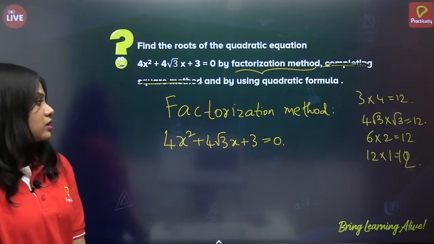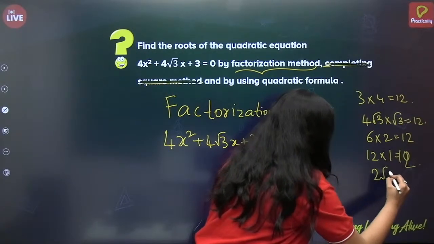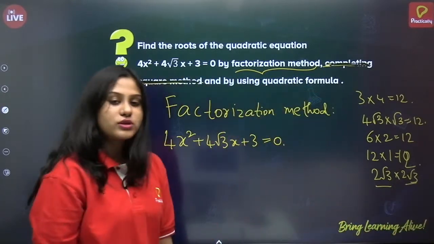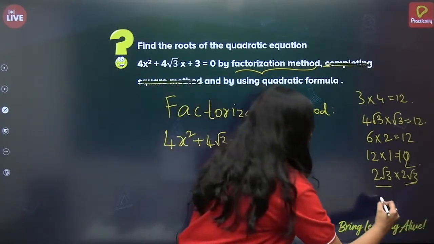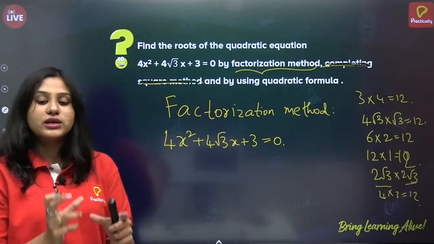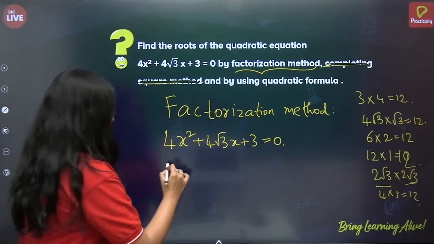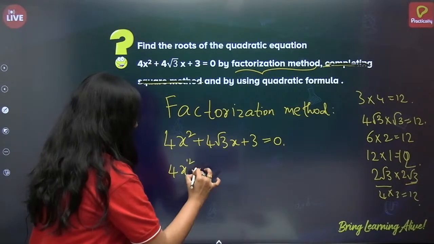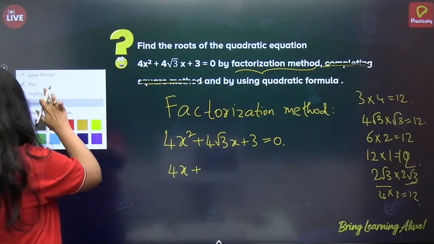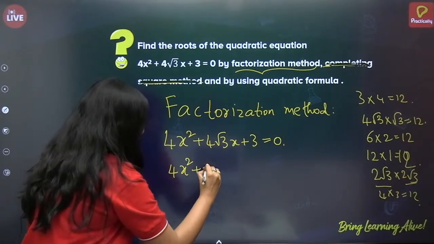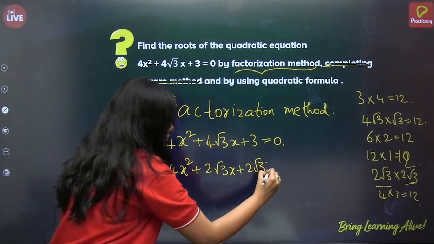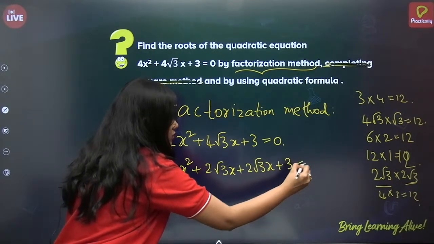Yes, correct. What is 2 root 3 into 2 root 3? 4 into 3 only, right? That is how you have to check the roots. Now, 4x square plus 2 root 3x plus 2 root 3x plus 3 equals 0.